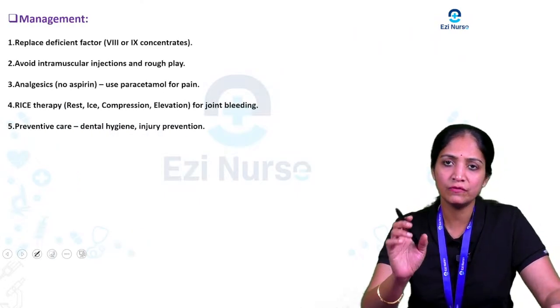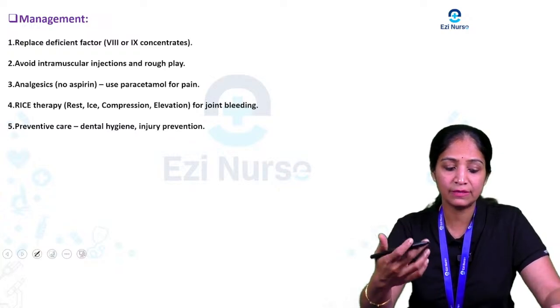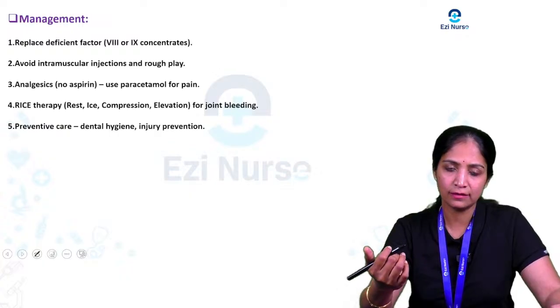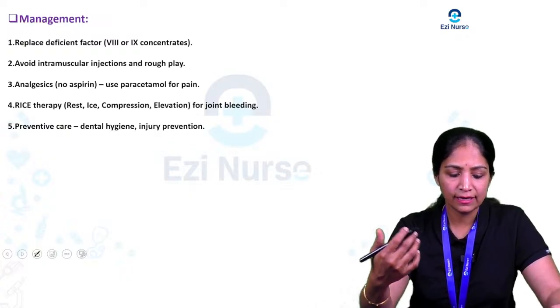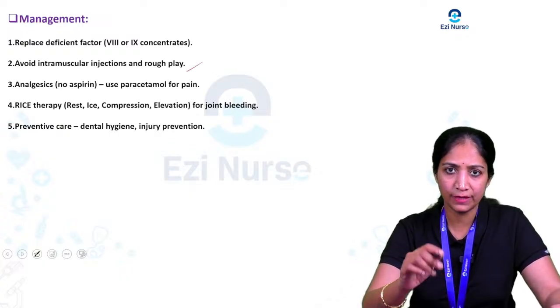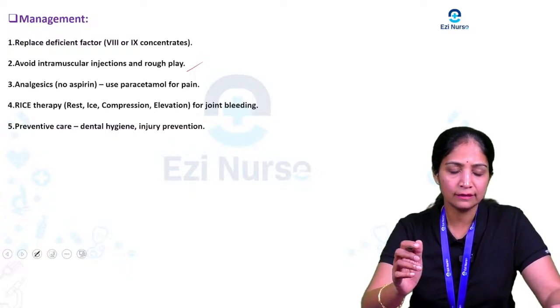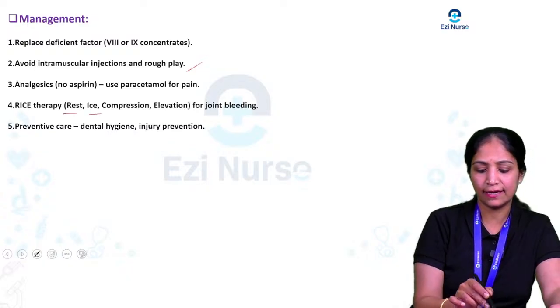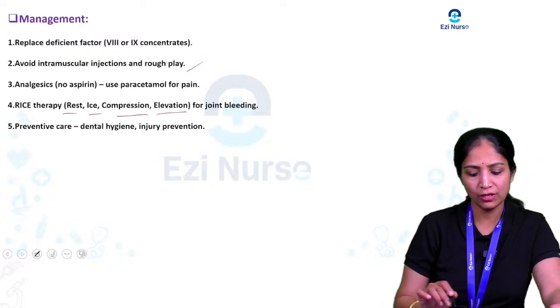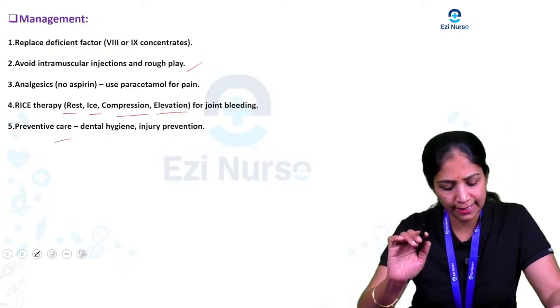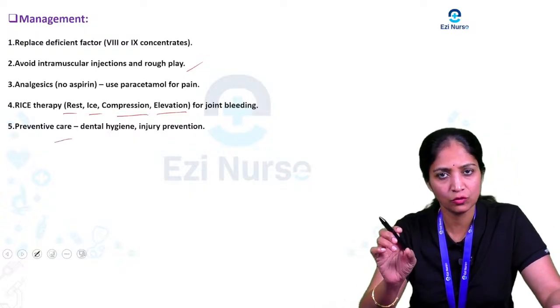Next, the management of hemophilia is replacement of the deficient factor, that is factor 8 and factor 9, and avoiding intramuscular injection and rough play with the child. We provide analgesics if any pain is there, and RICE therapy, that is rest, ice, compression and elevation, for joint bleeding if present. As preventive measures, dental hygiene and injury prevention are the most important.